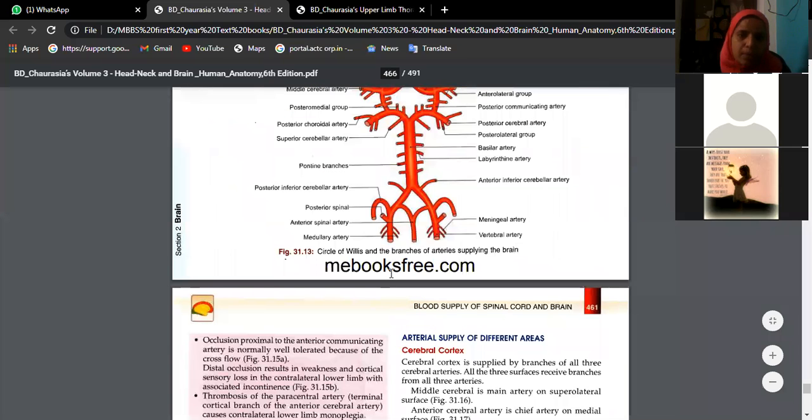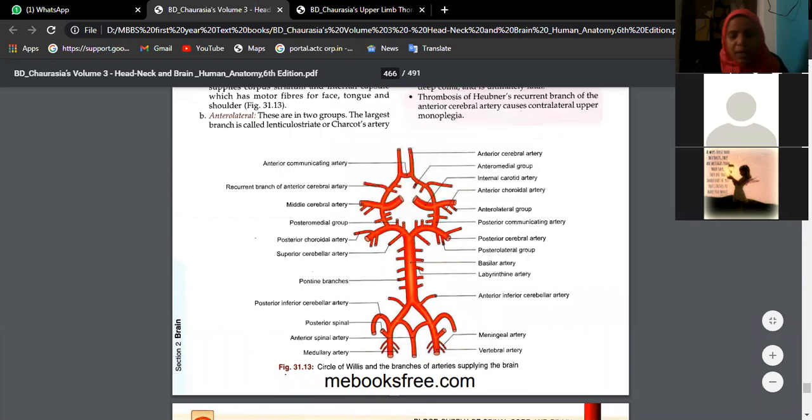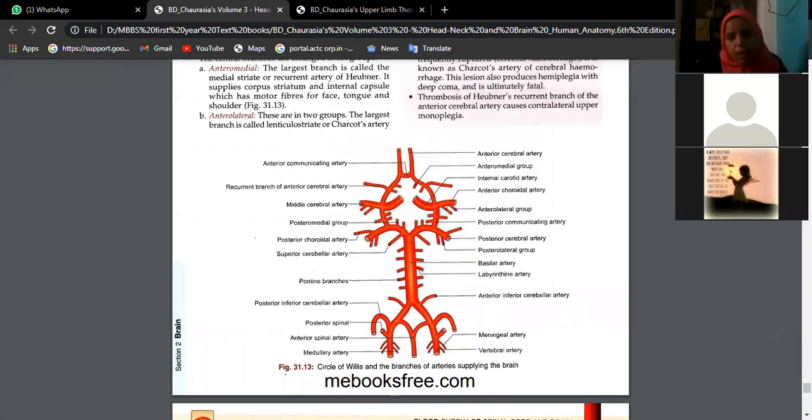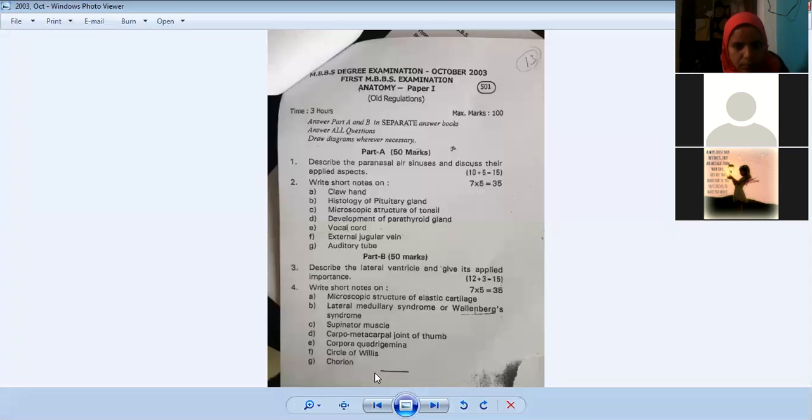From the vertebral arteries, we have the spinal arteries also, like the anterior spinal artery coming like this. We also have the posterior spinal arteries. And we have blood supply going to the cerebellum: the posterior inferior cerebellar and anterior inferior cerebellar arteries. Try to learn this picture thoroughly, give the labeling, and give your explanation in your own words. That is the circle of Willis.